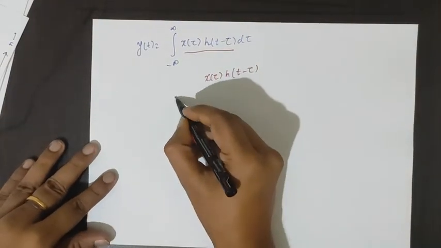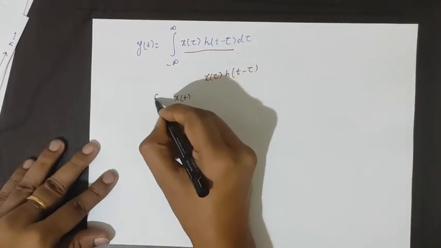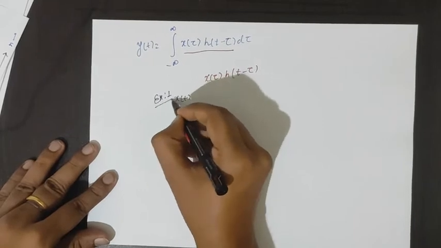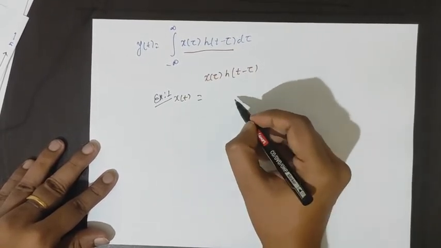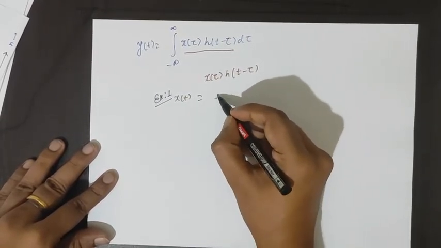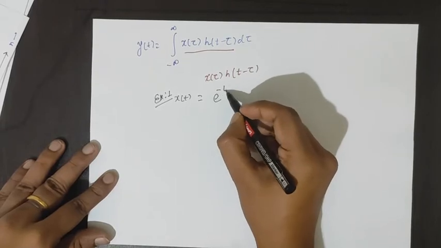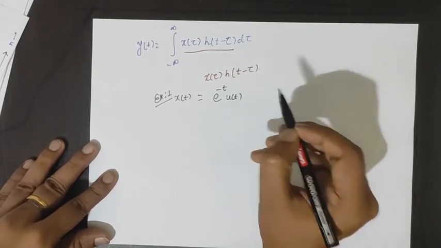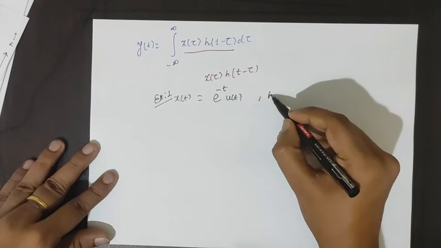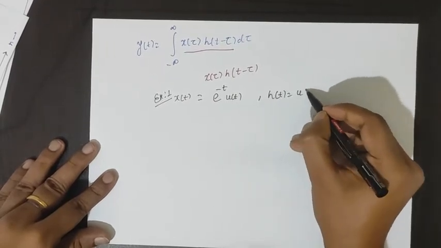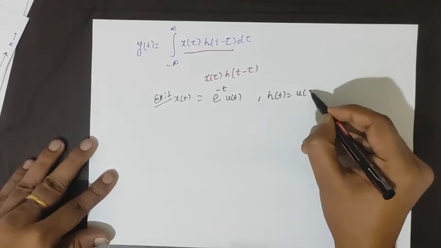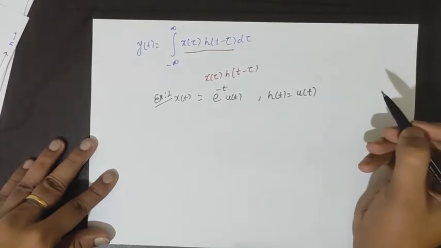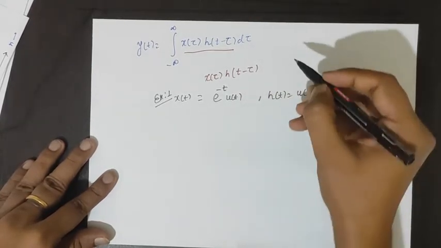Let's say x(t) equals e to the power minus t u(t), and let's say h(t) is equal to u(t).